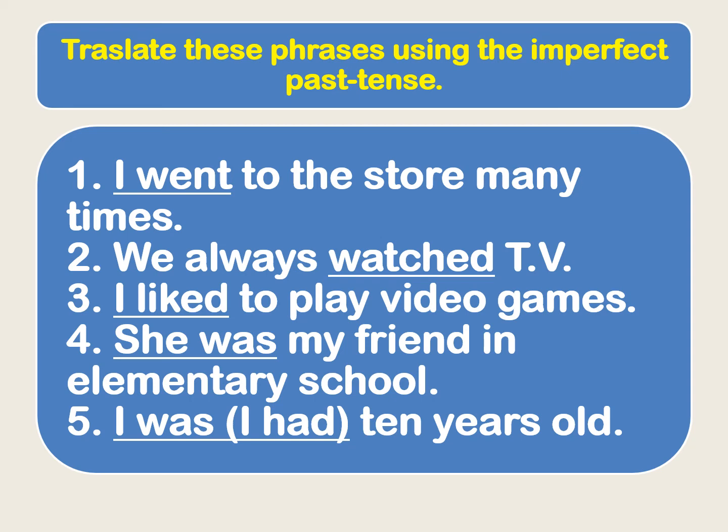Okay, numero cuatro. She was my friend in elementary school. So ella era mi amiga en la escuela primaria. And numero 5, if I want to say I was 10 years old, remember in Spanish we're going to use tener, we're going to say I had 10 years. So I'm going to say yo tenía 10 años. Okay, those are our practice activities there. Let's keep moving on.